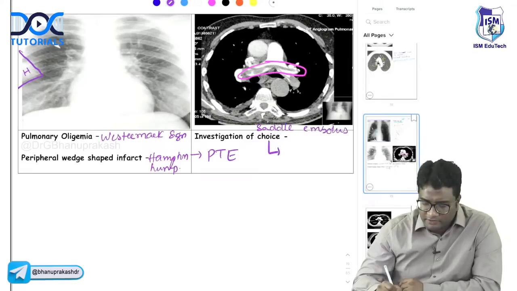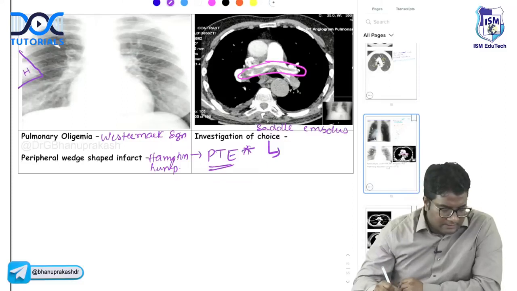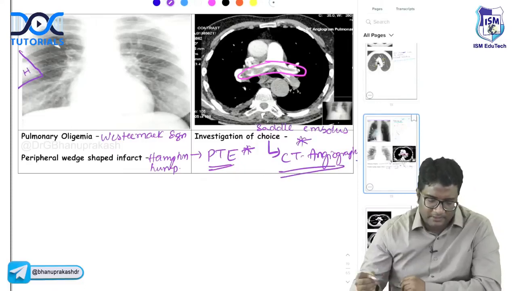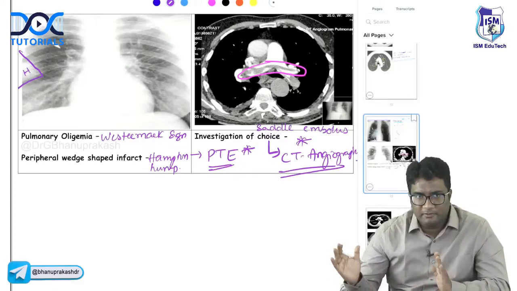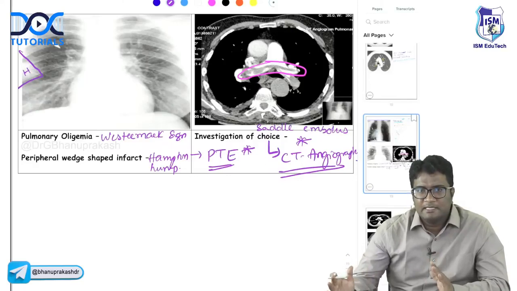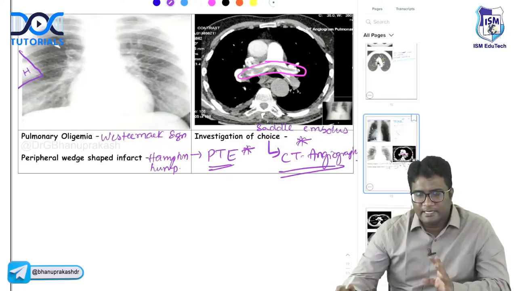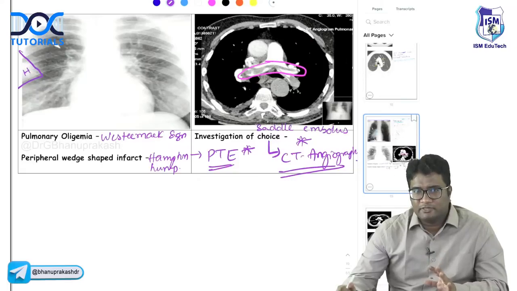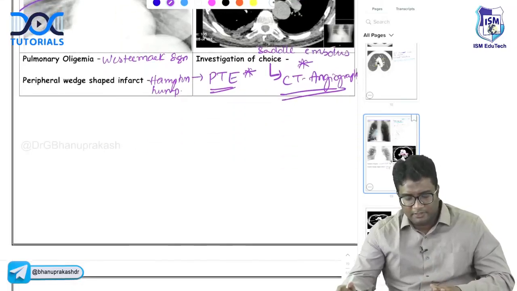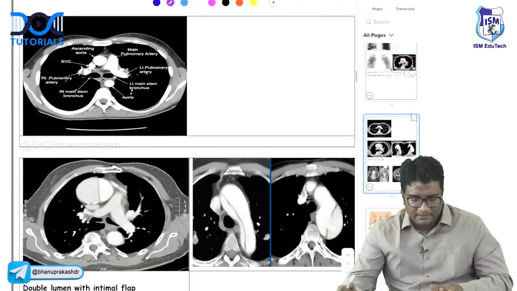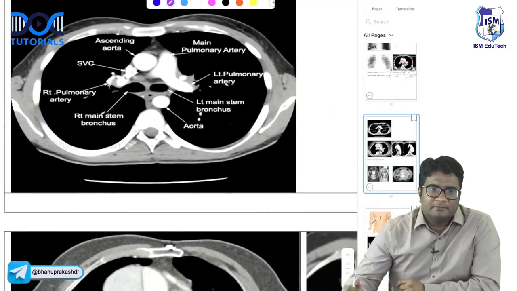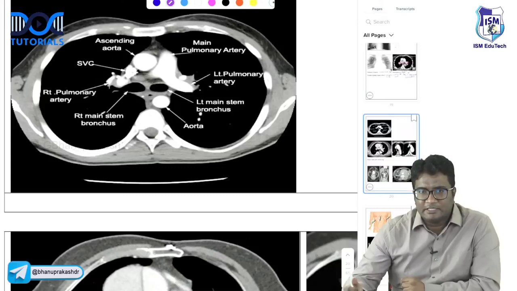What is the investigation of choice for pulmonary thromboembolism? CT angiography. CT angiography is the investigation of choice, right? So this is pulmonary thromboembolism. Remember Westermarck sign, Hampton's hump, and identify the saddle embolus on the CT scan. Also, please remember CT angiography is the investigation of choice. Important, pulmonary thromboembolism. Then let's understand how to label the blood vessels on a CT chest.